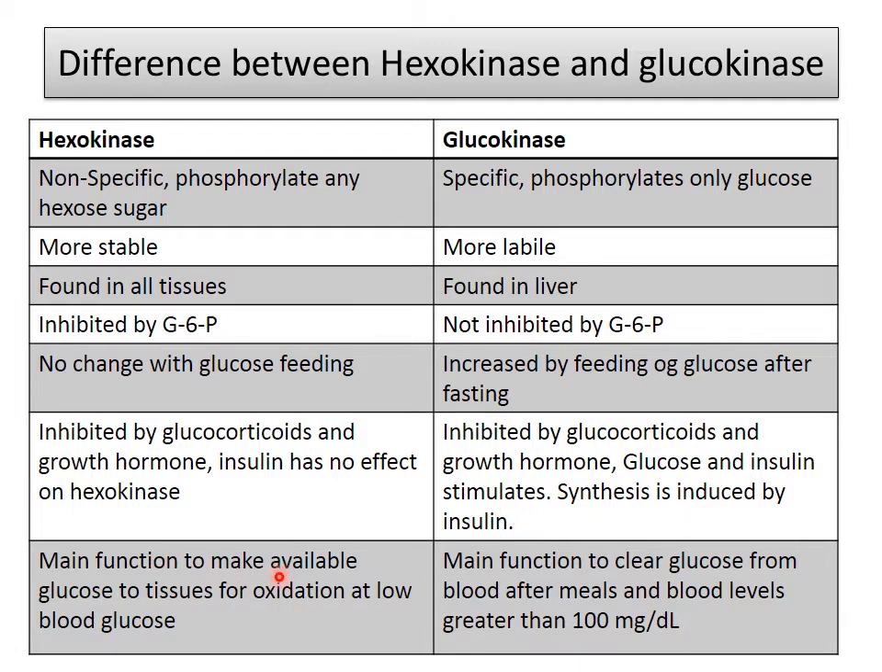The main function of hexokinase is to make glucose available to tissues for oxidation at low blood glucose. The main function of glucokinase is to clear glucose from blood after meals, when the blood level is greater than 100 milligrams per deciliter.